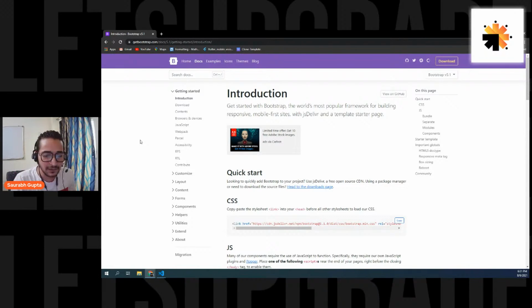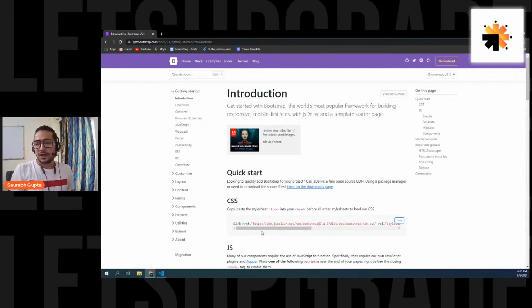Is that clear, everyone? Will it not affect the loading each time when CSS is being applied? Nope, not that much. And according to me, you should always use the online link instead of downloading it, because when you download, you also get a lot of unnecessary things that you don't even need. You can just pick the online links that you need and put them in your project. That's all. I use a lot of online links, and sometimes I also use downloads when I want to work offline, but mostly all the people use online links, so you can also go for that.